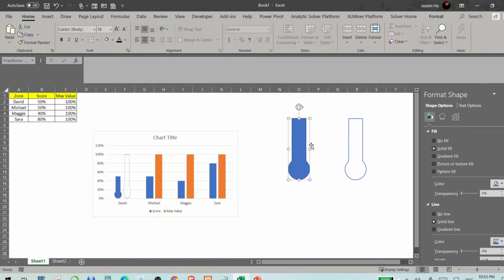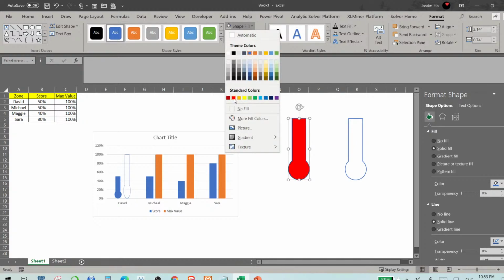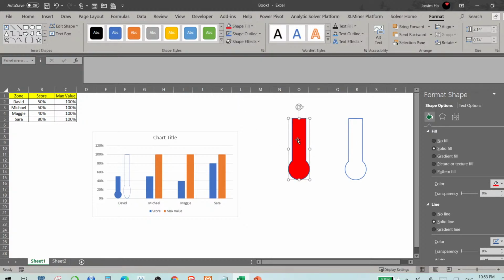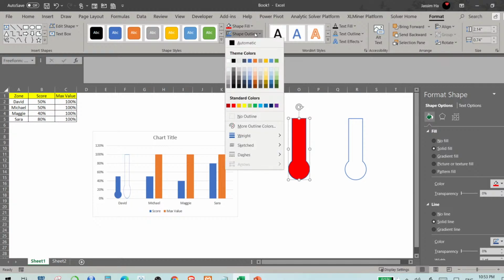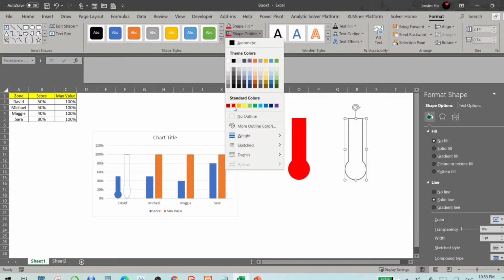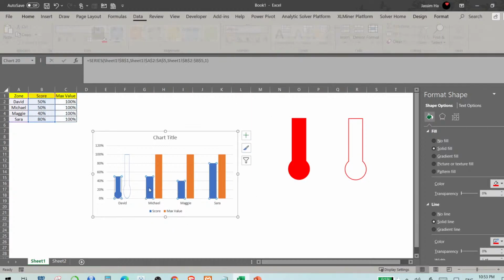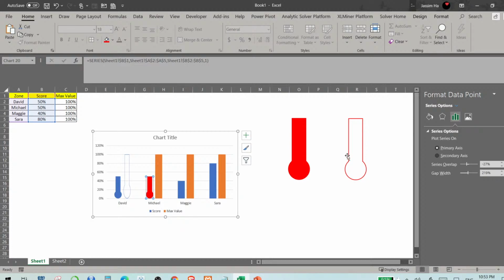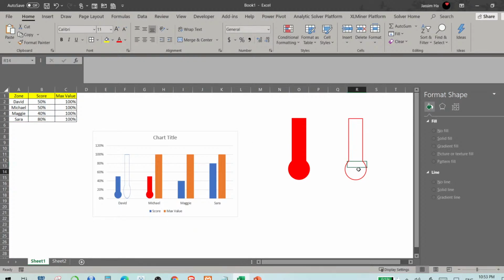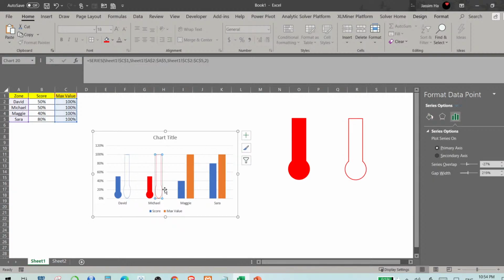For Michael, I'm going to change the color. I would select this one now, and then go back to Format, Shape Fill, and select red. So when this red is selected, the shape outline should be red as well, and for the empty one, it should be red. So when I select this, copy it, come to Michael and paste it. And then I do the same thing for this, copy, come down here and paste it. So I'm going to repeat the same process for the other charts.